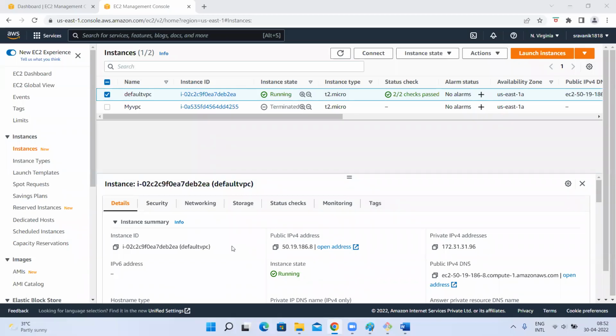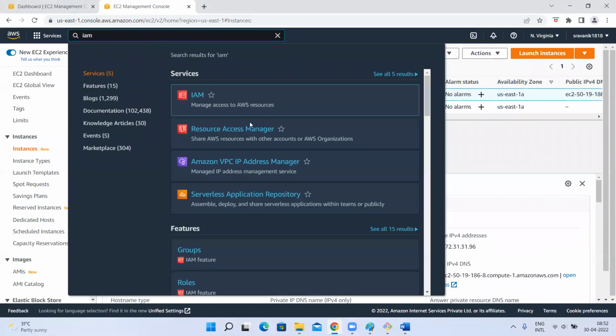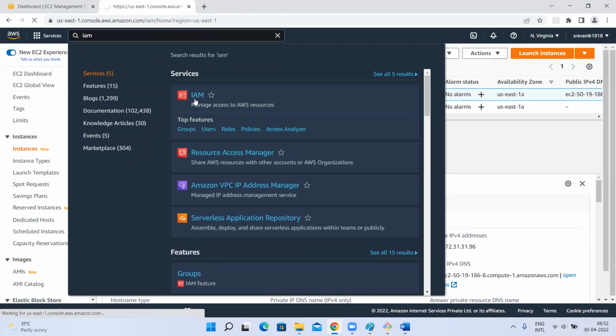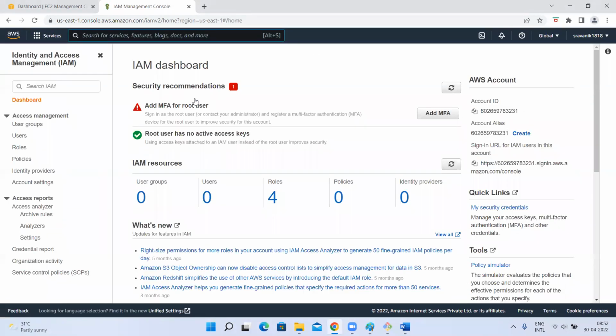So the next service we are going to discuss is IAM, Identity Access Management. Whatever we are going to learn, first we need to think of why we need to learn this, right? What it can do, why we need this. First, let's try to understand. So Identity Access Management, IAM, is one of the services available in AWS.